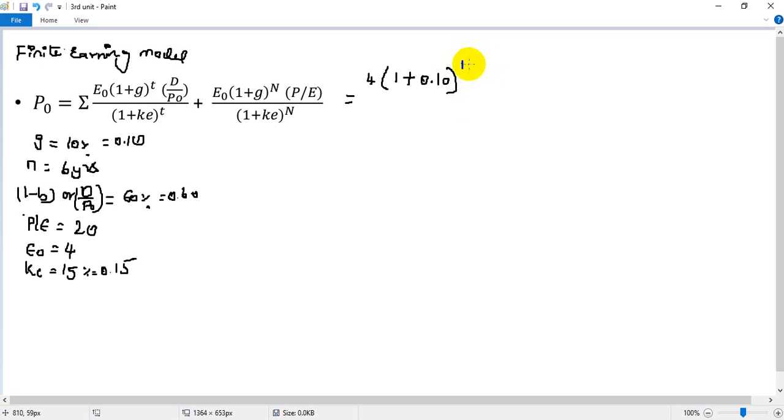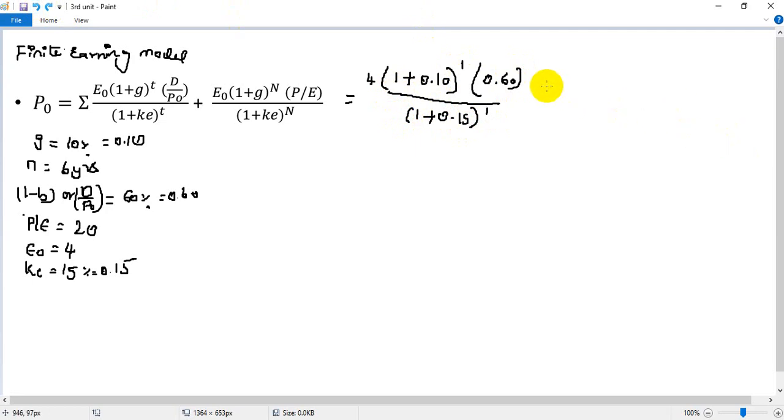E0, if you are taking it, the time will be power 1. D by P is nothing but your 60%, 0.60 divided by 1 plus 15%, 0.15 power 1. This is a first year intro.